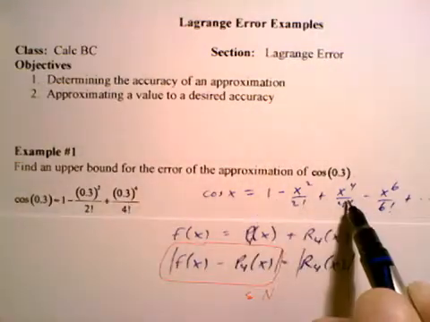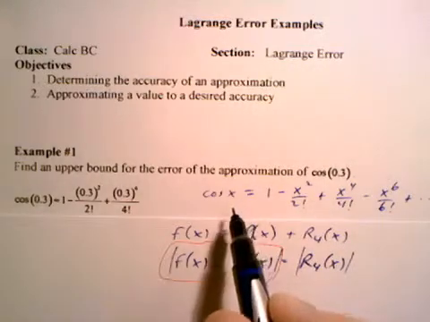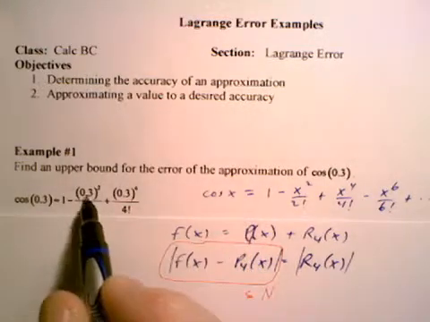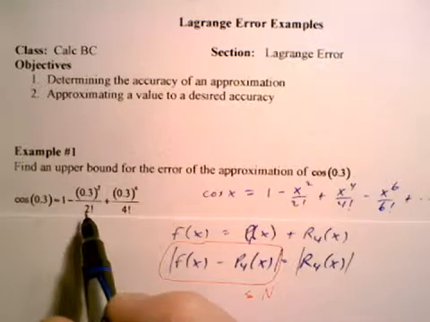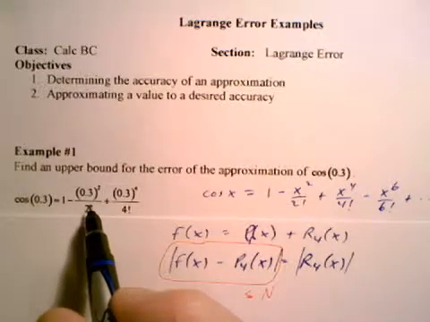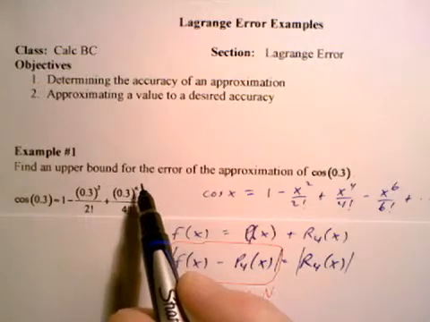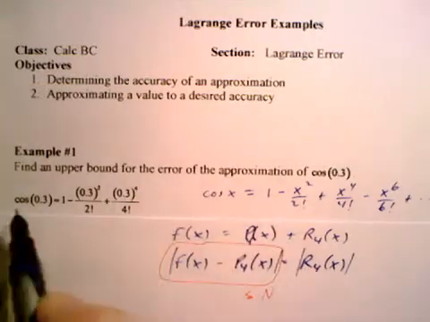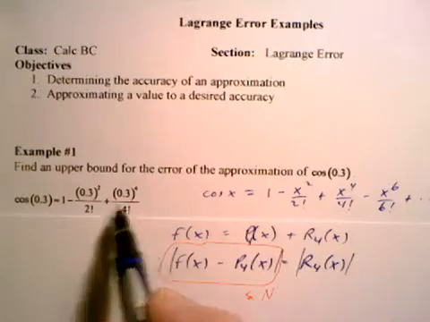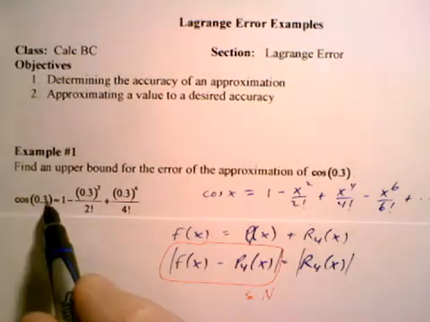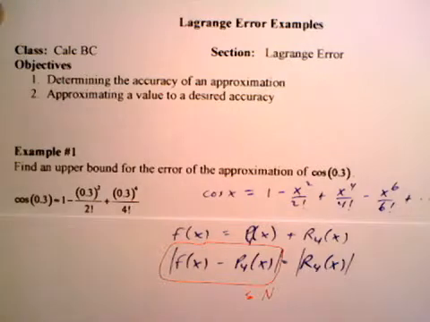Remember, Maclaurin is centered at 0, and 0.3 is the x value, the real number at which we're approximating the function using the polynomial. So the function being cosine of x, we're using the first three terms of the polynomial to approximate the cosine of x at 0.3. So, how big can the error be?